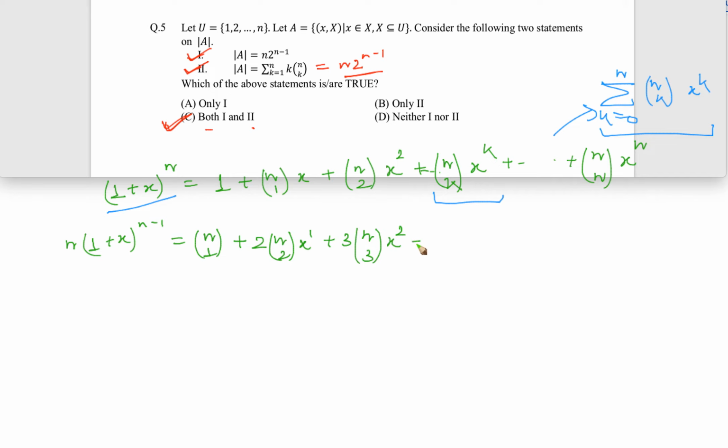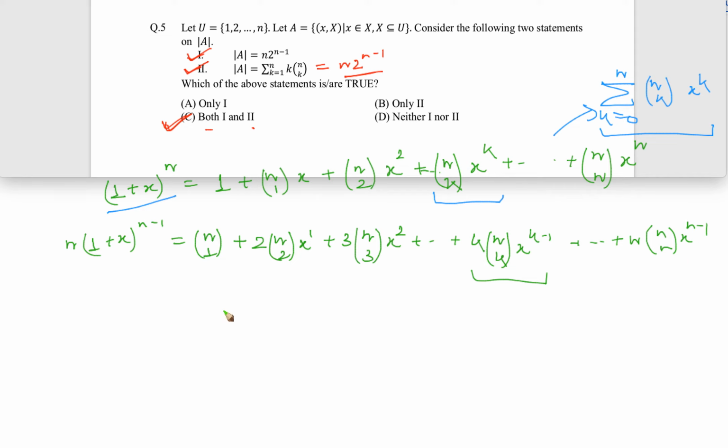You understand, right? In the same fashion, the general term will become k nCk x^(k-1), and it will go all the way till n into nCn x^(n-1), right?